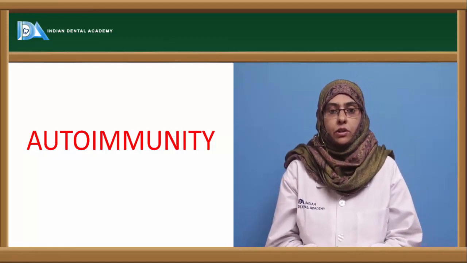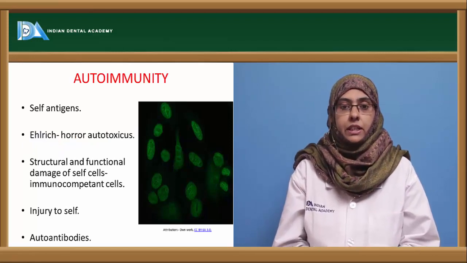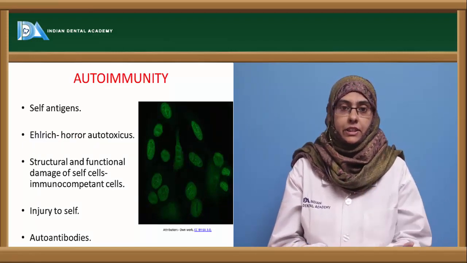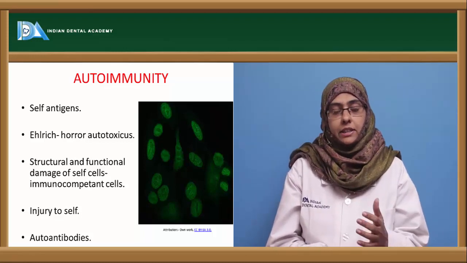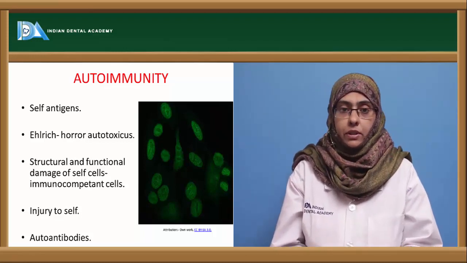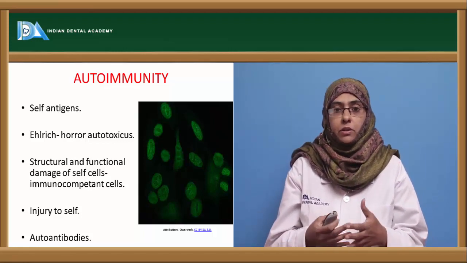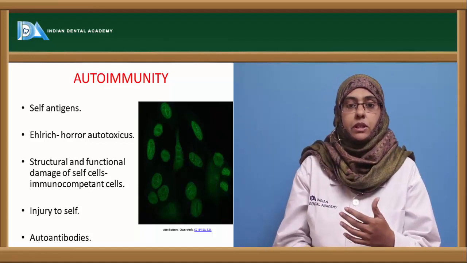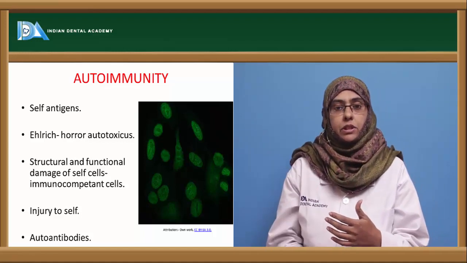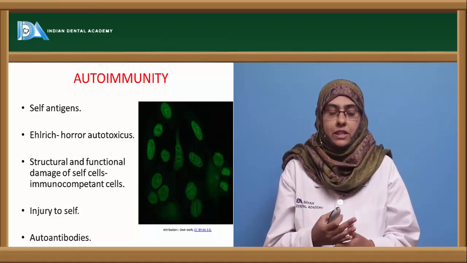Here we are going to discuss what is autoimmunity and what are the different diseases related to autoimmunity. The first and foremost thing that we should know over here is the self antigens. What are the self antigens, and how are these self antigens able to induce this autoimmune response? Self antigens are nothing but the antigens that belong to the human host, and when the self antigens are exposed to the immune system, the immune system produces antibody towards the self antigen, causing the destruction of the self antigen.